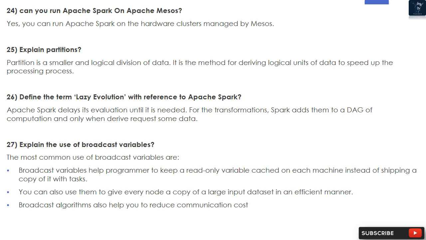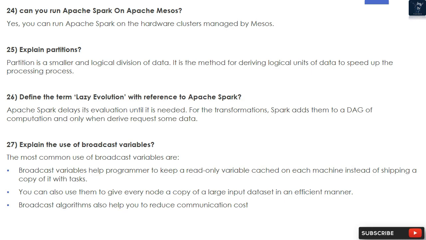24. Can you run Apache Spark on Apache Mesos? Yes, you can run Apache Spark on the hardware clusters managed by Mesos. 25. Explain partitions. A partition is a smaller and logical division of data. It is the method for deriving logical units of data to speed up the processing.